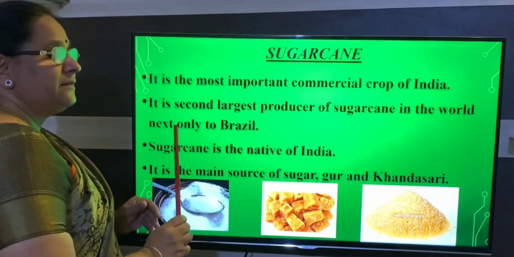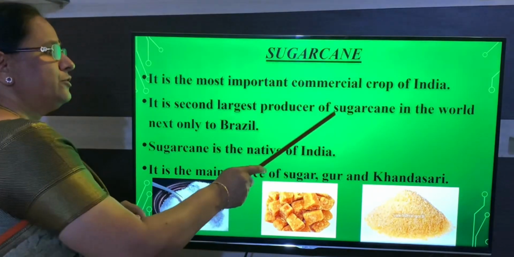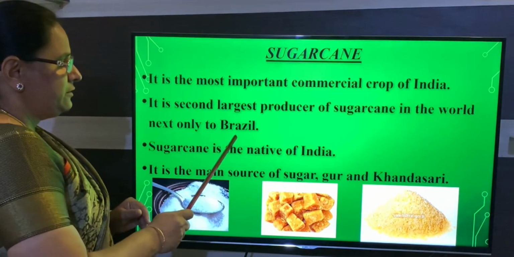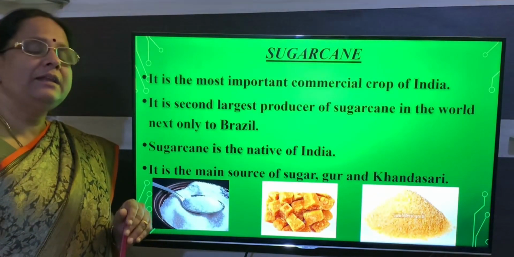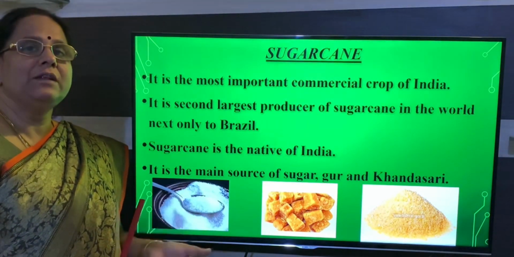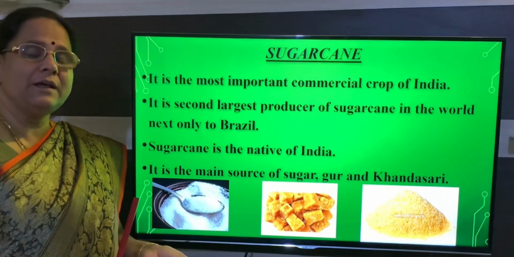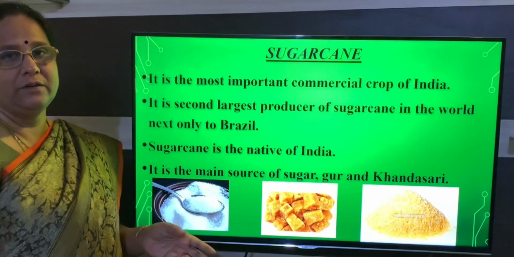And India is the second largest producer of sugarcane, and the first is Brazil. And sugarcane is a native of India. And next you have to mention which are the products produced from the sugarcane. Is that clear, children?